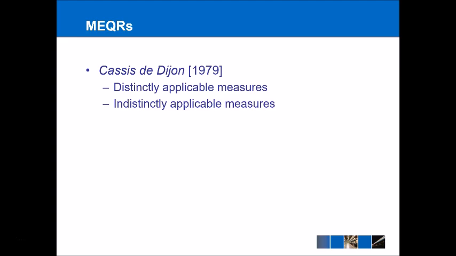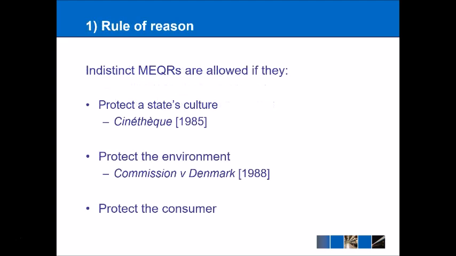Cassis de Dijon is also important because it introduces two rules in relation to these indistinctly applicable measures. The first of these is a rule of reason, and they say, obviously, we're not really allowing distinctly applicable measures, those that apply only to imports, but for indistinct MEQRs, these can be allowed if they fall under one of the justifications that I've listed there. So this is protection of a state's culture.